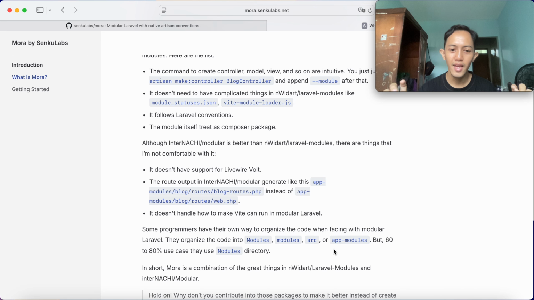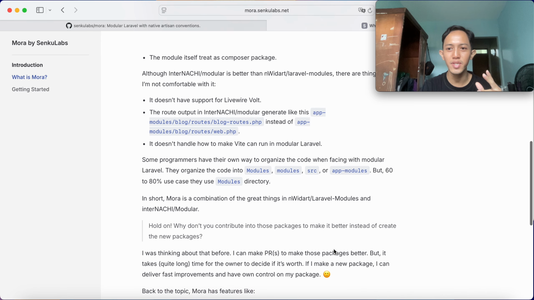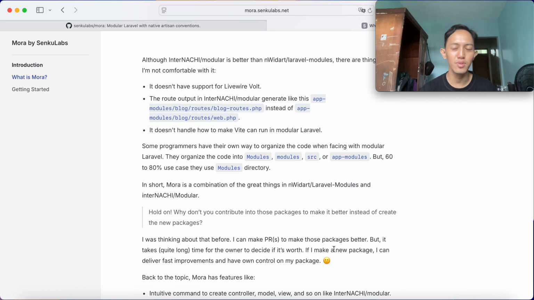So in short, modular Laravel or Mora is a combination of the great things in NWIDART Laravel modules and InterNACHI modular. And maybe you want to ask, why don't I contribute directly to those packages to make them better instead of creating a new one? I was thinking about that, but in reality, it takes quite a long time for the owner of a package to decide if it's worth it or not.